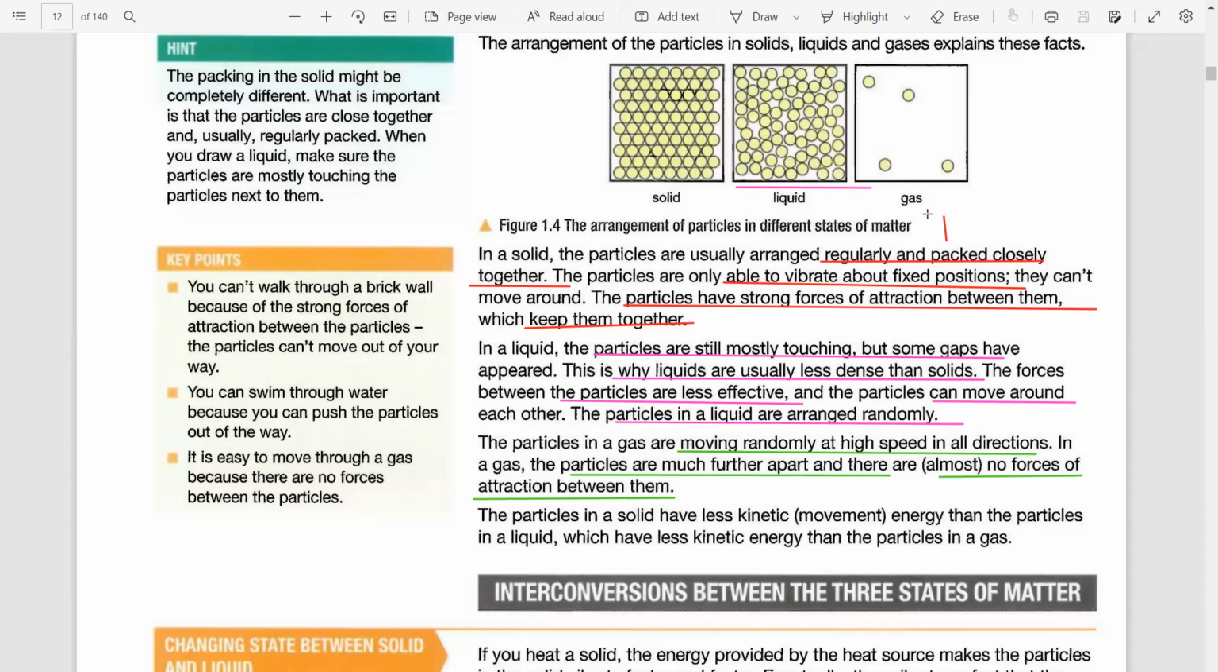When you move from solid to gas, the space between the particles increases and the forces decrease. That is why they keep on moving from the solid to the gaseous state. Next thing was that the particles in a gas move randomly at a higher speed in all directions, and the particles are much further apart. They have a large distance between them, so there is no force of attraction between them.